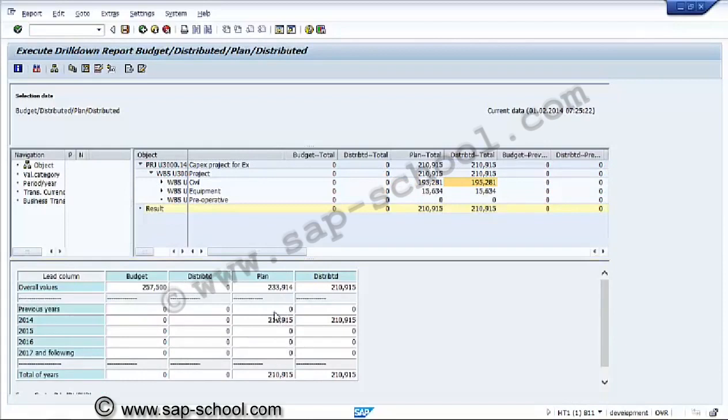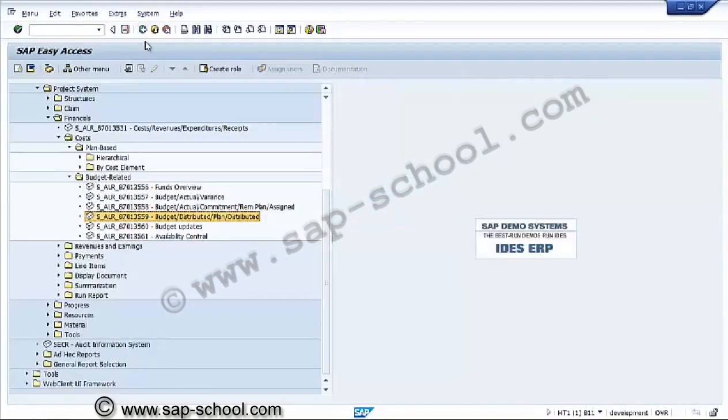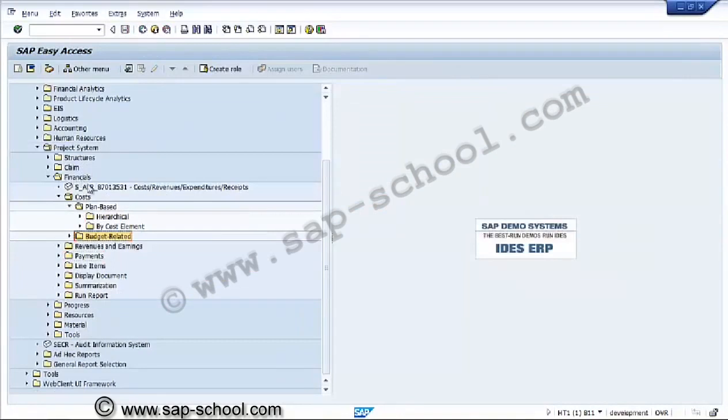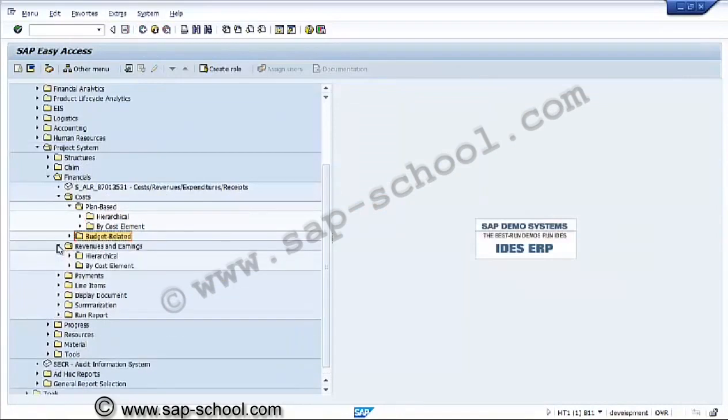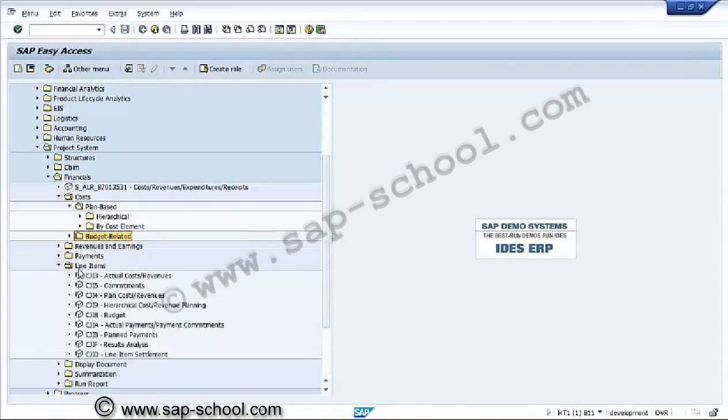Against this planned value we have distributed this much budget. Now similarly we have various reports, as and when required: hierarchical reports, revenues, payments, line item reports, commitments, plan costs and revenues. These also are budget reports. These are all line item wise and cost element wise reports.